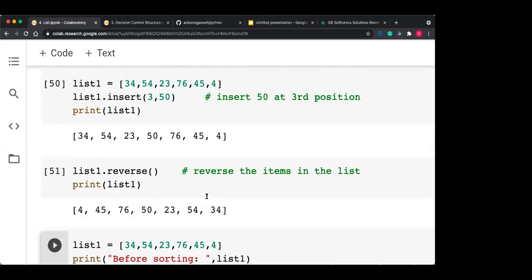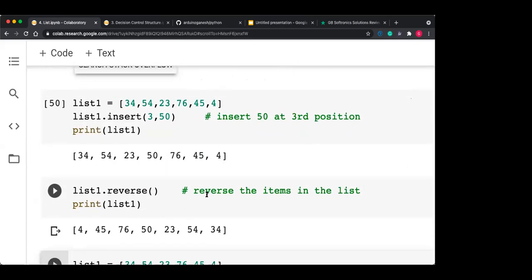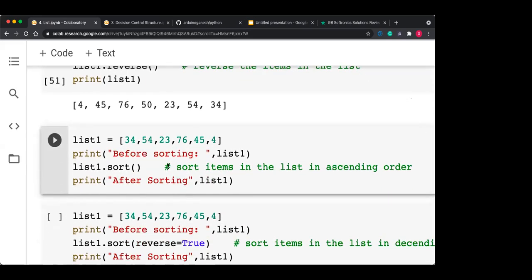So these are all in-place functions. In-place function means it actually affects the particular list. Now there is a function called sort. We have seen the sorted function. The sorted function will sort the list, but it will not affect the original list. The list is unaffected, but the sort function will affect the list also.